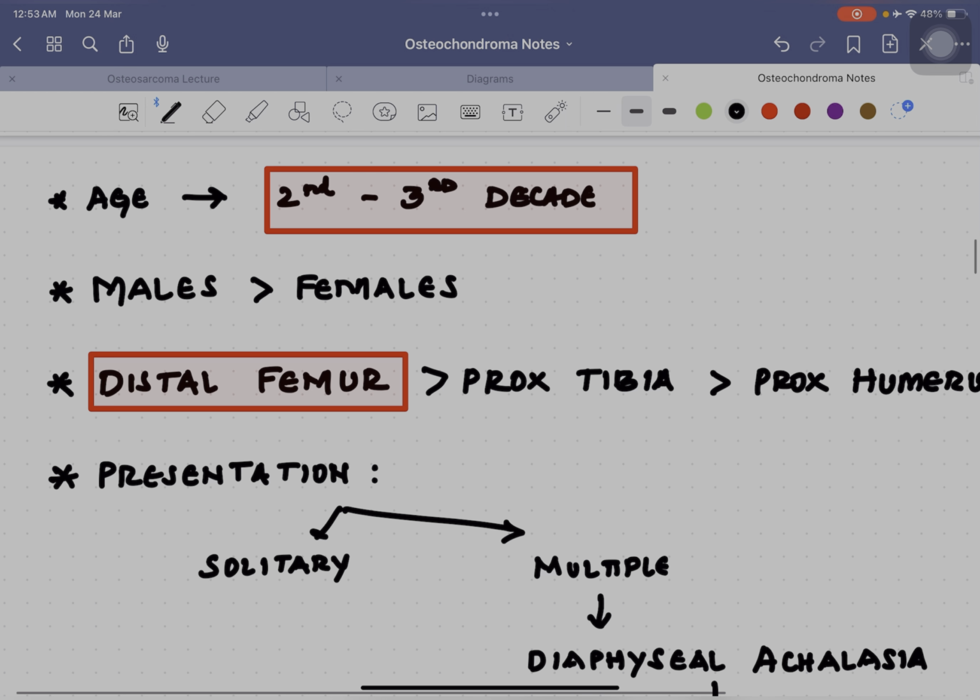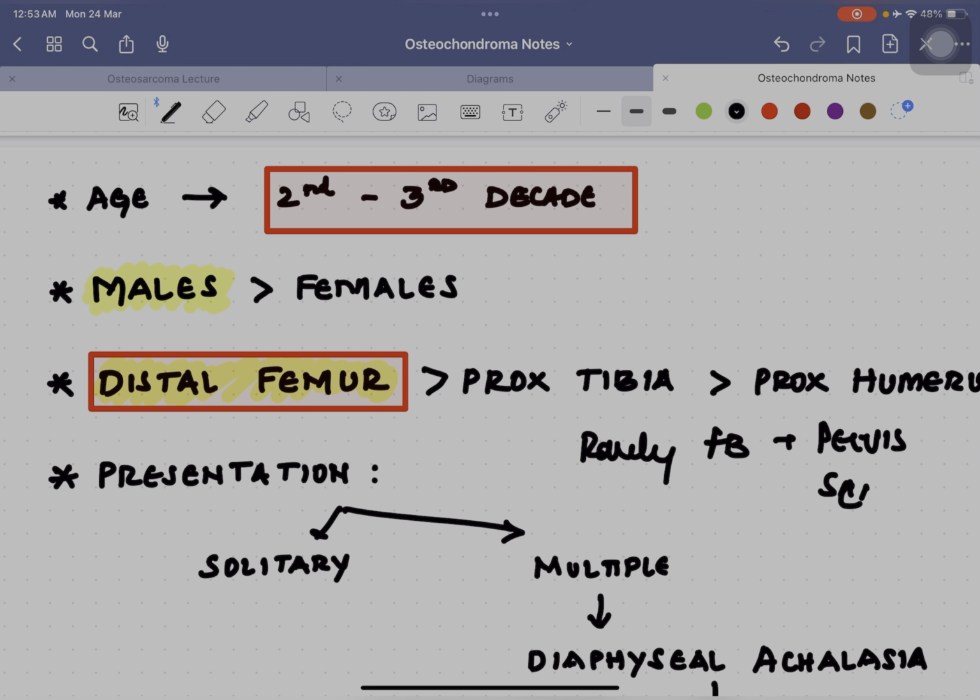The most common age affected is around the second decade. It is more common in males than in females. The most common site affected here is the distal femur, which is greater than the proximal tibia, which is greater than the proximal humerus. So the most common site is your distal femur. It can also affect the flat bones, but it is very rare, that is your pelvis and your scapula.